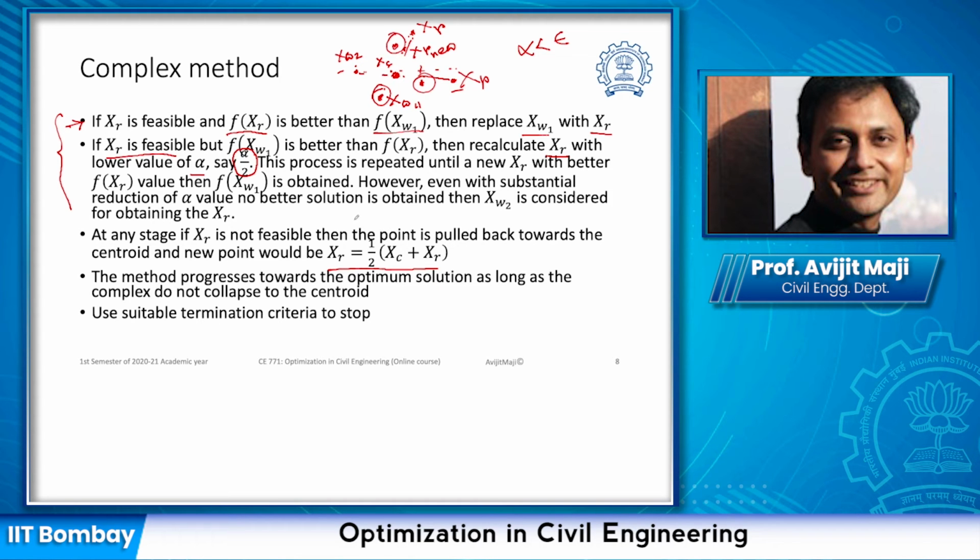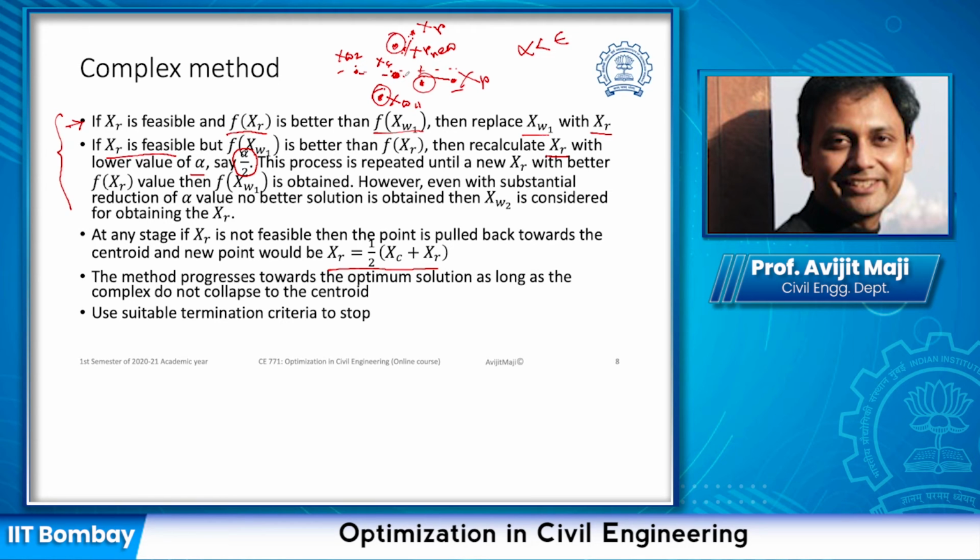Now once we continue with this particular process, like the way we did it for the simplex search method, we'll find that eventually we'll reach the optimum solution, and we need to select a suitable termination criterion at that point to see when our objective function is precise enough that we can use for our purpose. This is only possible when the points do not collapse to the centroid.